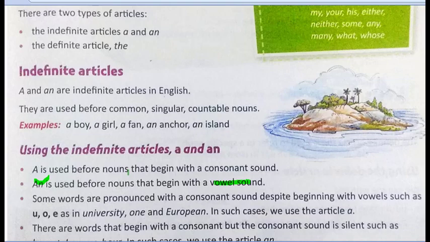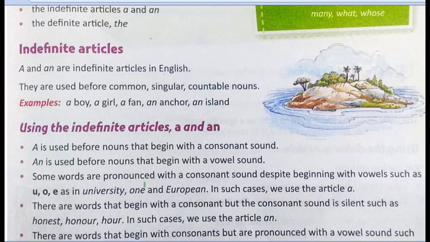Right. So some words are there even though their first letter is a vowel. Like for example, university, U is a vowel, but there is a consonant sound. That is why we use a with university. And same thing, E is a vowel, but still it begins with a consonant sound, so we use a European. So what I'm trying to say is, if there is a consonant sound, even though the first letter is a vowel, we use article a.